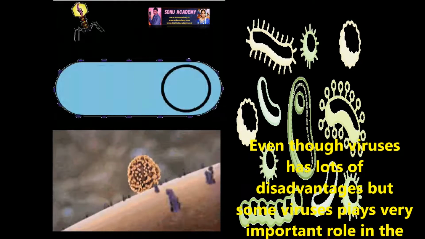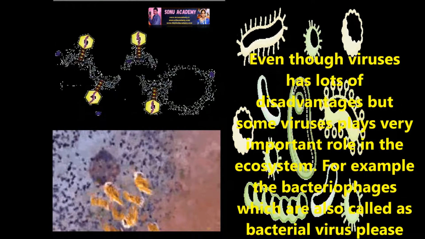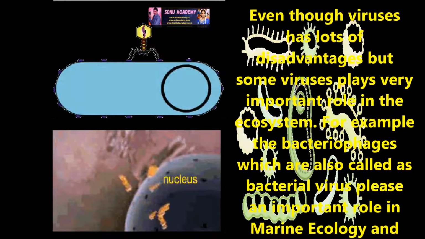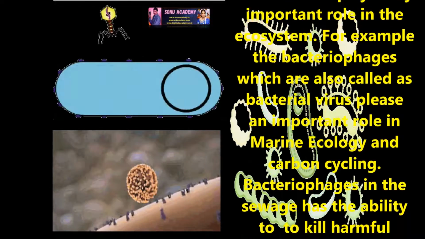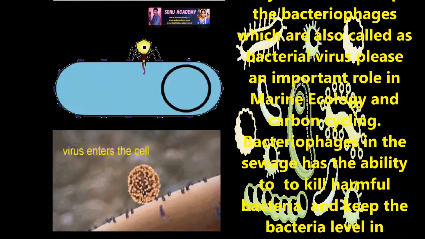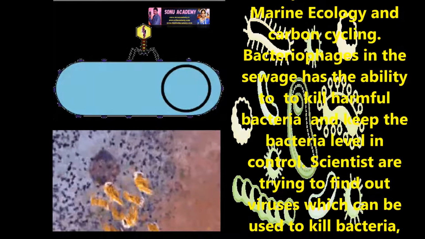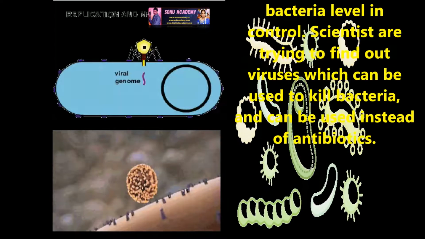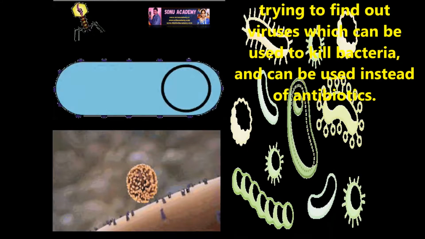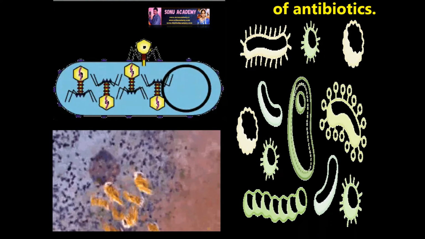Children, now let us discuss the advantages of viruses. Even though viruses have lots of disadvantages, some viruses play a vital role in the ecosystem. For example, bacteriophages, which are also called bacterial viruses, play an important role in marine ecology and the carbon cycle. Bacteriophages in sewage have the ability to kill harmful bacteria and keep the bacterial level in control. Scientists are trying to find viruses which can be used to kill bacteria and used instead of antibiotics.